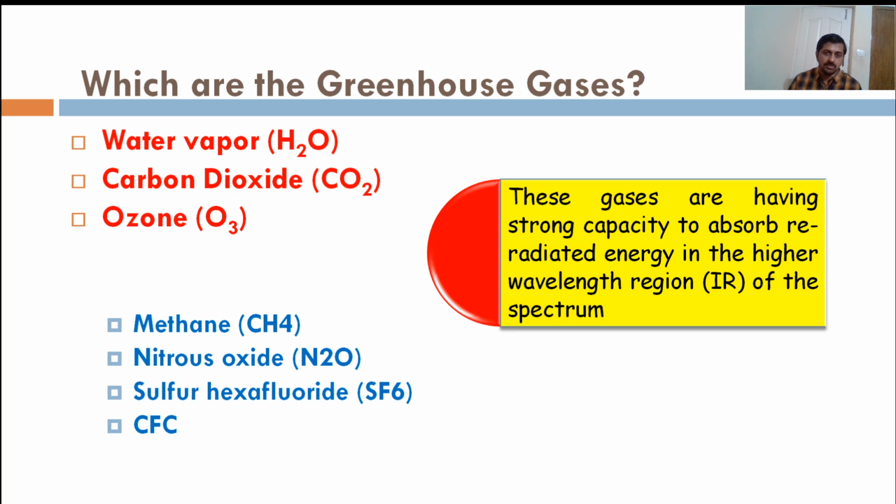So what do these gases do? These gases have a strong capacity to absorb re-radiated long wave radiation from the surface of the earth. So these gases will absorb the long wave radiation in the infrared region and will retain the heat in the atmosphere, thereby increasing the Earth's surface temperature. But if the amount of these gases is enormously increased, what will happen? The amount of temperature rise will increase and the result will be global warming.